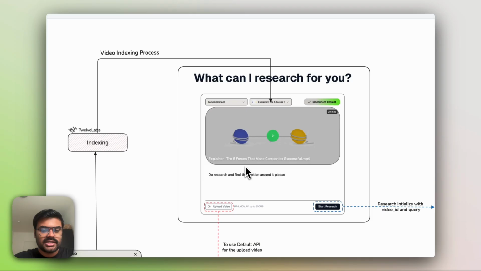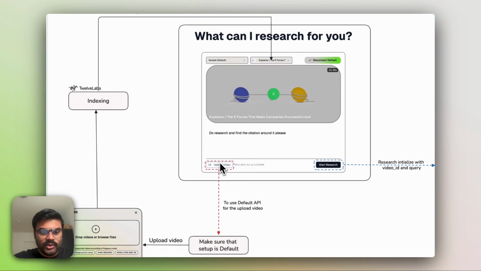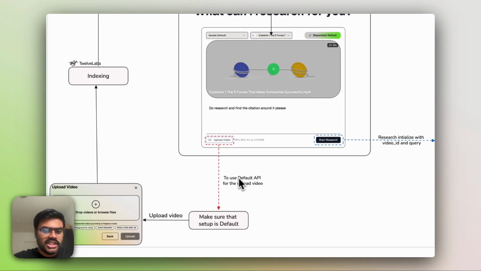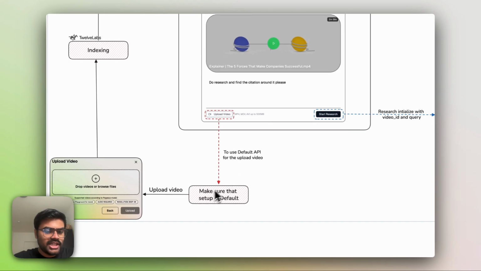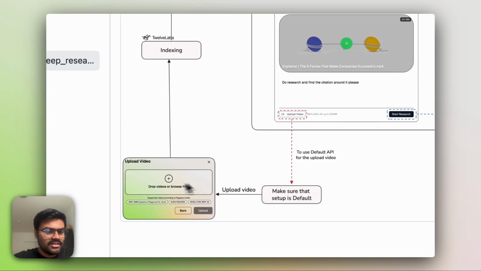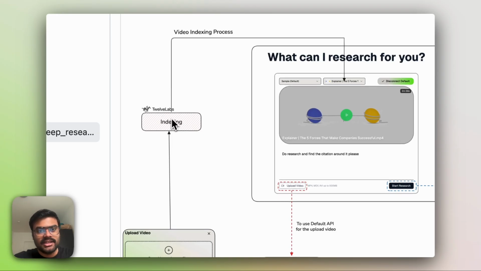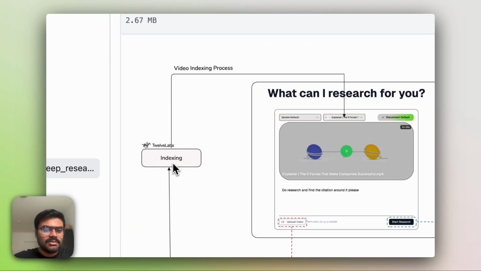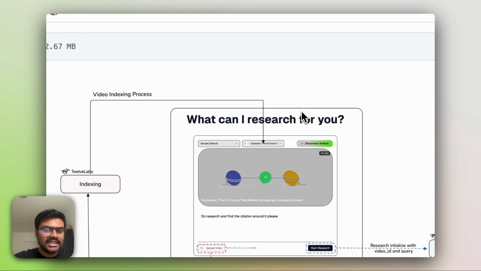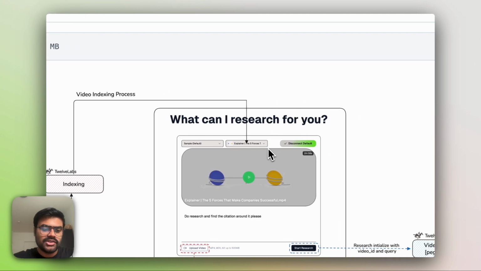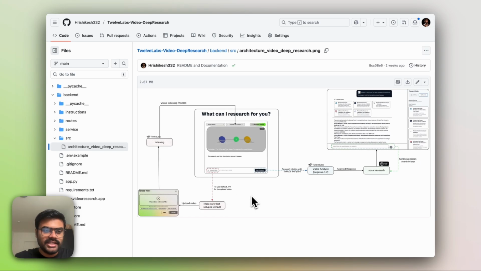The other flow is if you upload a video, which we are doing at this moment, it uses the default API for the upload video. Make sure that setup is default. Then we uploaded a video here, and now the indexing process started. As soon as the indexing gets over, the latest video which you can see is the one which you uploaded. So this is the whole, easiest flow.